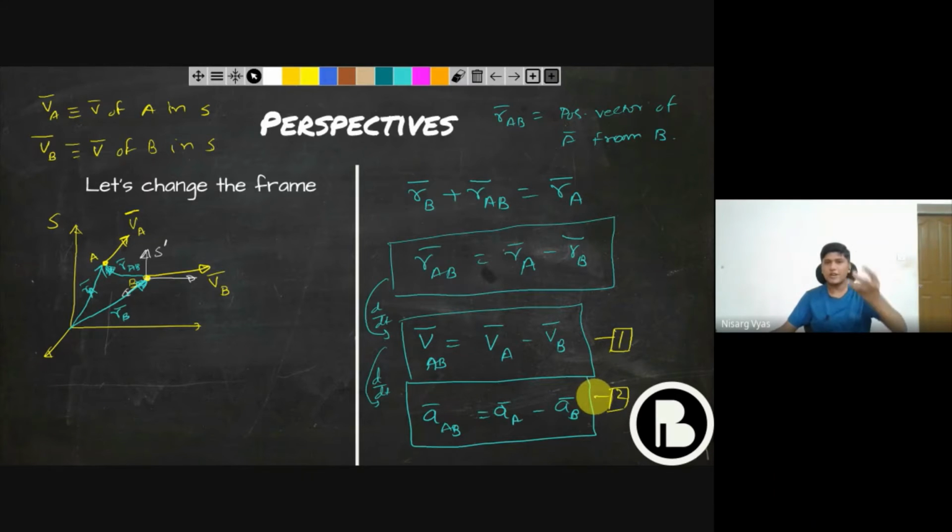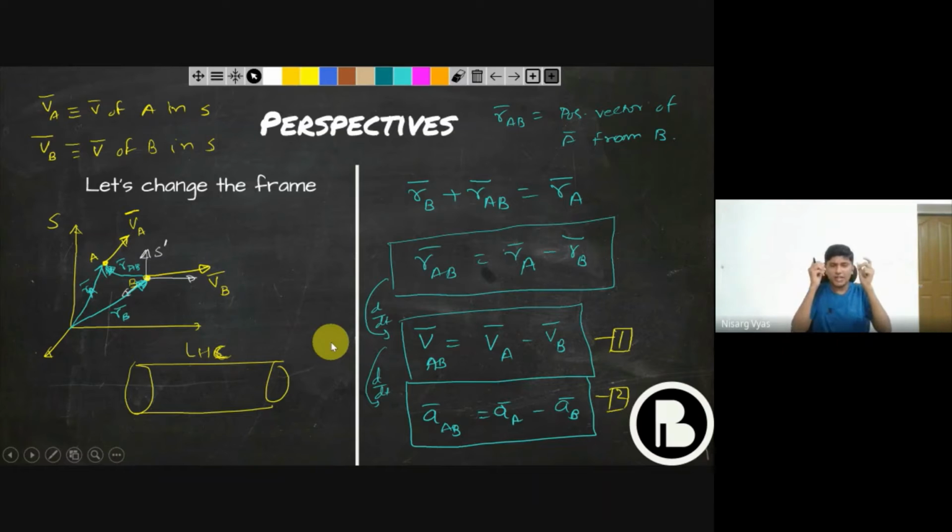When you just change your reference frame in physics, when do we do that? Let me give you a wonderful example. If you see a particle moving in a tunnel called the Large Hadron Collider. There is a big tunnel in Geneva called the Large Hadron Collider, LHC, where you have small particles like protons. You accelerate protons from both ends. It is a toroidal tunnel, actually. In that toroidal tunnel, you accelerate protons from both ends and then they collide here.